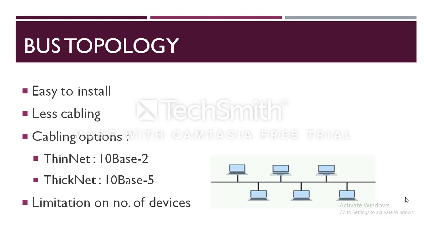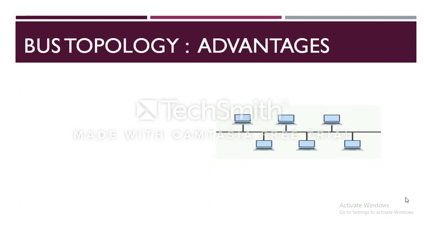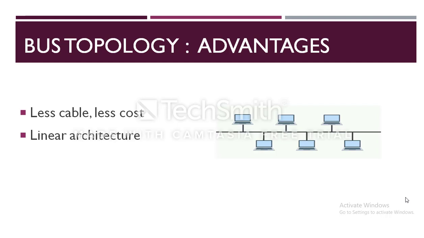Some of the advantages of bus topologies are: since there is a single common data path connecting all the nodes, the bus topology uses a very short cable length, which considerably reduces the installation cost. The linear architecture is very simple and reliable. Additional nodes can be easily connected to the existing bus network at any point along the length of the transmission medium.